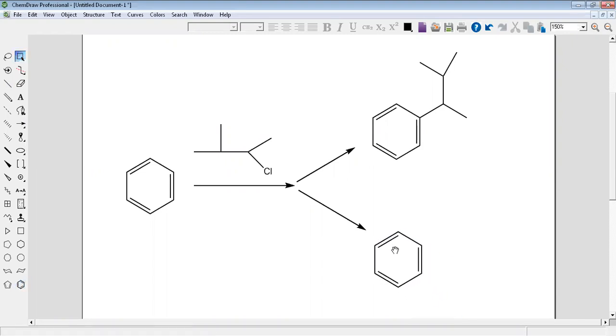Or it will be this 1, 2, 3. Okay, this or this. Okay, now which one is right, this or this?